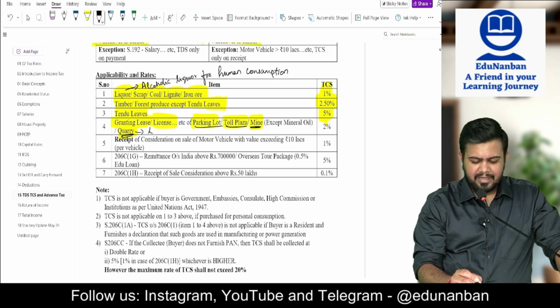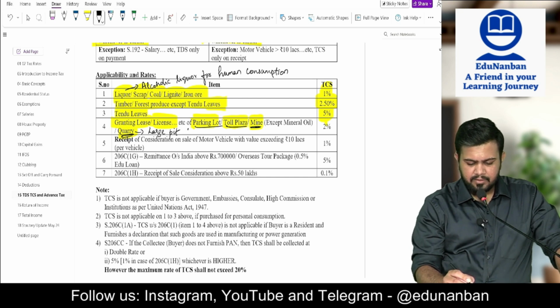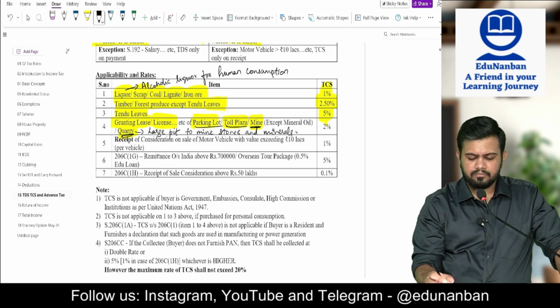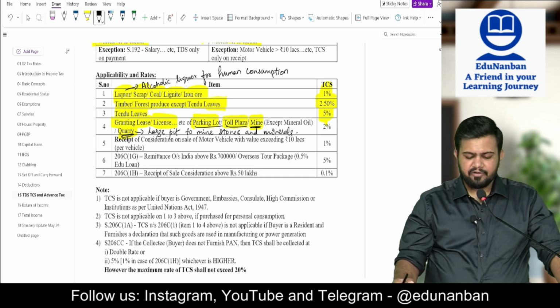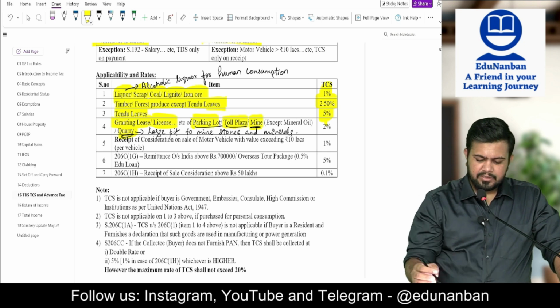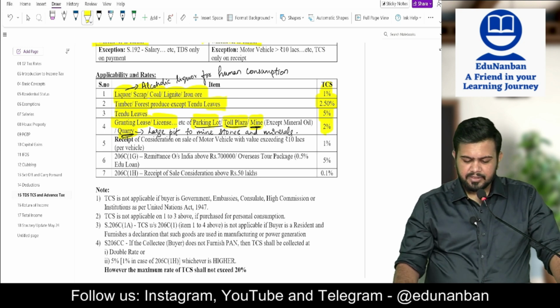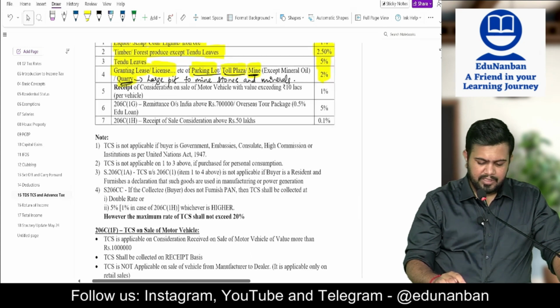Quarry is nothing but a large pit to mine stones and minerals. So granting license or lease of parking lot, toll plaza, mine or quarry. On this, what is the TCS? 2%. Now first let us see all the special points.